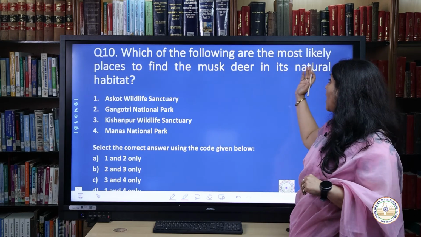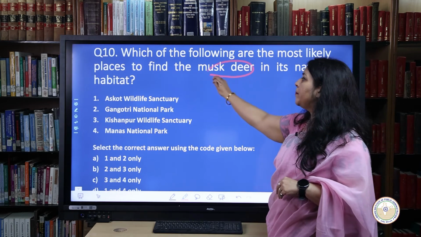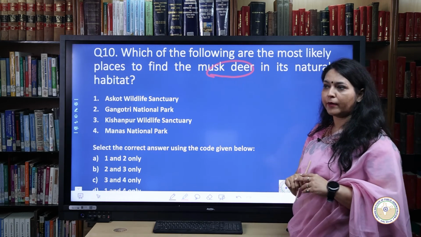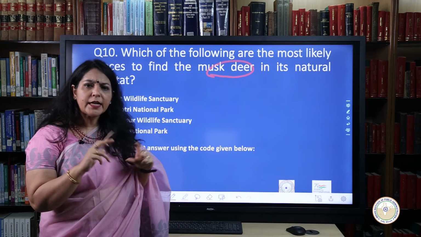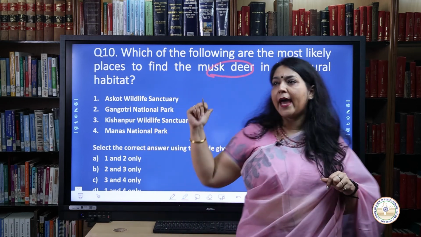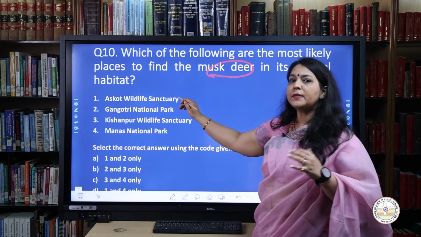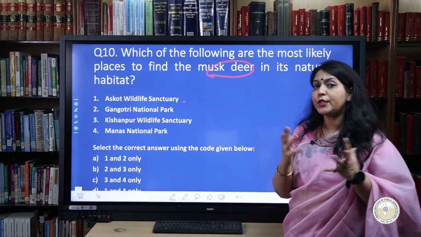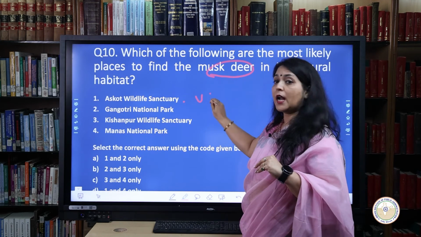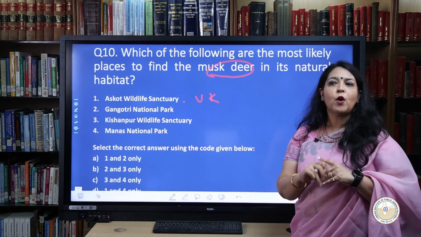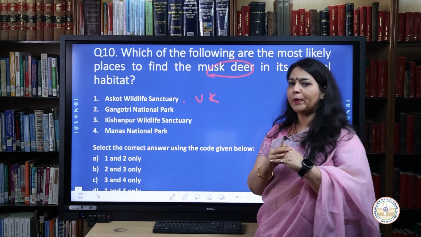Which of the following are the most likely places to find the musk deer in its natural habitat? Musk deer prefers mountainous or mountain ecosystems. When considering the various options which are there on the screen in front of us, we have Askot Wildlife Sanctuary. It comes out on the top. Now, what is the location of Askot Wildlife Sanctuary? It is found in the state of Uttarakhand. What part of Uttarakhand are we talking about? In the little hamlet of Askot, which is very close to Pithoragarh.